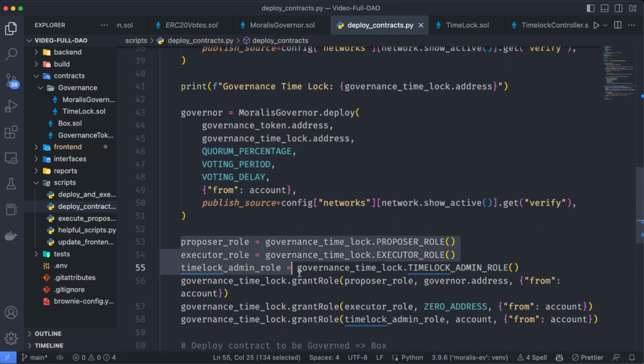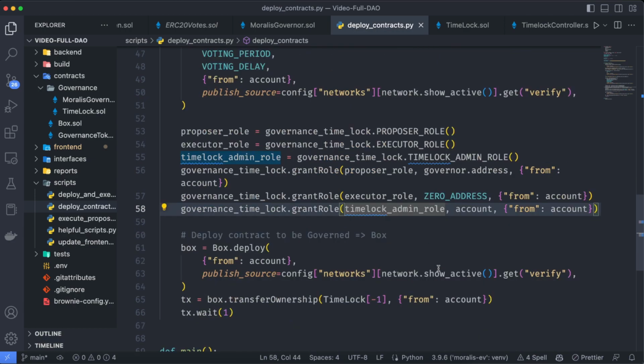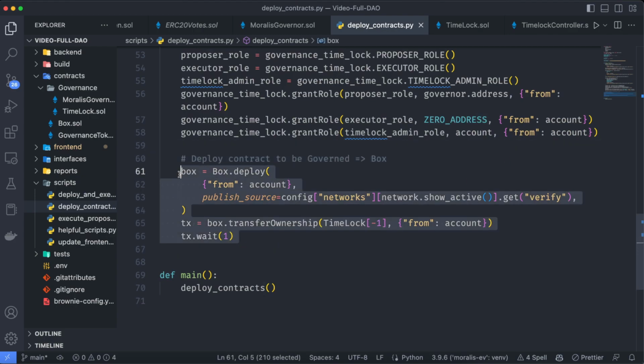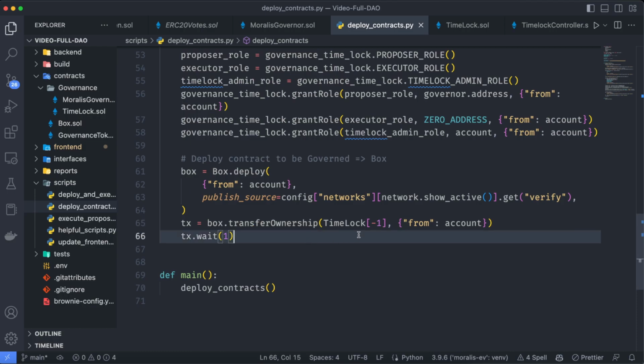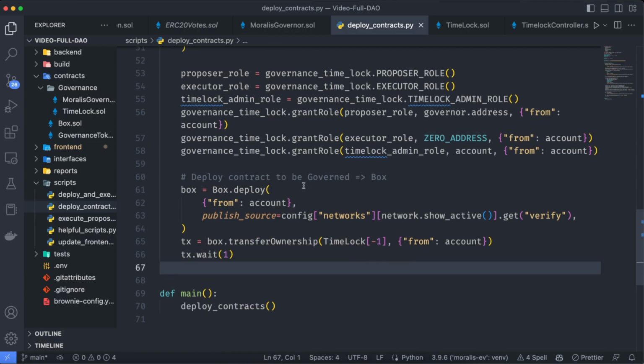Then we use the time lock to set up the roles for the proposer, the executor, and also the admin. Remember, ideally these admin roles should be renounced afterwards. And then we deploy the box contract and we transfer the ownership to the time lock. And as you already know, this time lock is the contract which is actually managing the whole DAO.